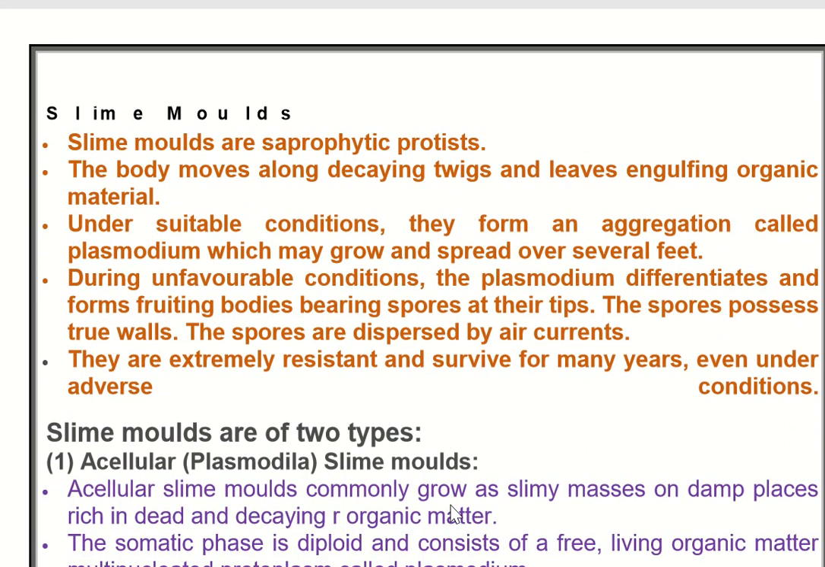Then slime molds के बारे में बात करेंगे. Slime molds are saprophytic protists. These are a mix of amoeba and fungi. Under suitable conditions, they form aggregation called plasmodiums. Here the term plasmodium, don't get confused with this term. Plasmodium and Plasmodium vivax are different. Plasmodium grows and spreads over several feet. During unfavorable conditions, the plasmodium differentiates and forms fruiting bodies, bearing spores at their tip.